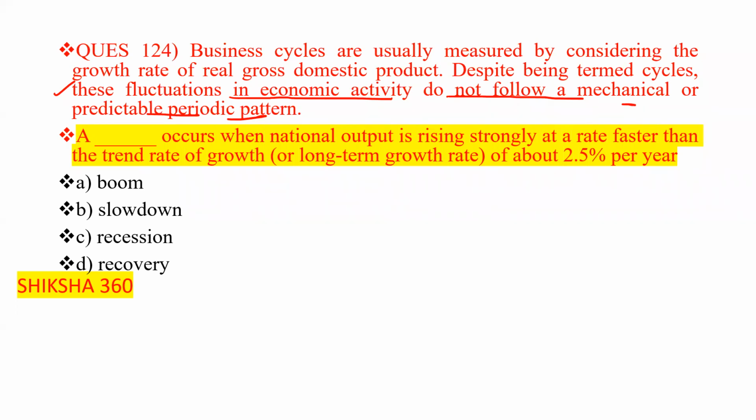So now what will happen? A dash occurs when the notional output is rising strongly at a rate faster than the trend rate of growth, or long-term growth rate of about 2.5% per year. That is basically a continuously rising business. So what will happen? That is a boom, slowdown, recession, or recovery. There is a strong growth. We can say that it is rising strongly.